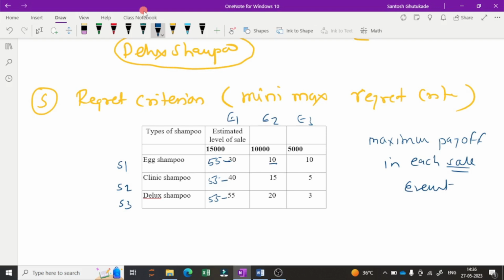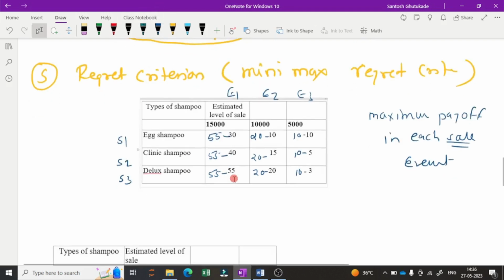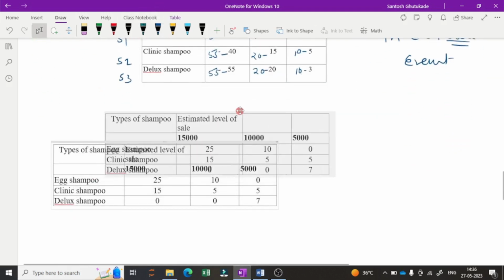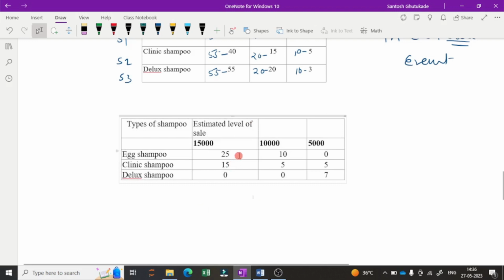Now in the second cell, 10, 15 and 20, the maximum is 20, so we subtract: 20 minus 10, 20 minus 15, 20 minus 20. Similarly in the third, 10 is the maximum, so 10 minus 10, 10 minus 5 and 10 minus 3. So 55 minus 30 will be 25. If you solve this, you will get this type of matrix: 25, 15 and 0; 10, 5, 0; and 0, 5, 7.